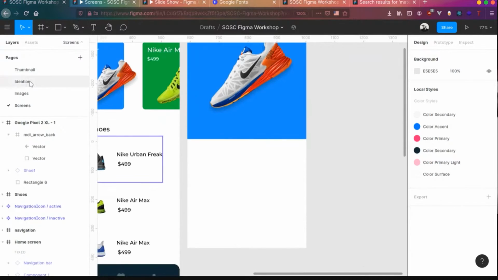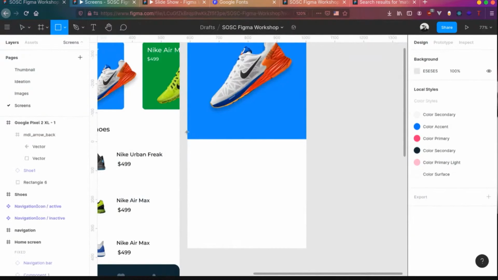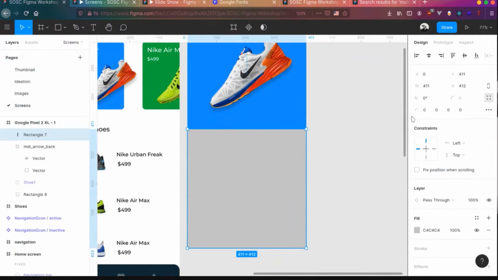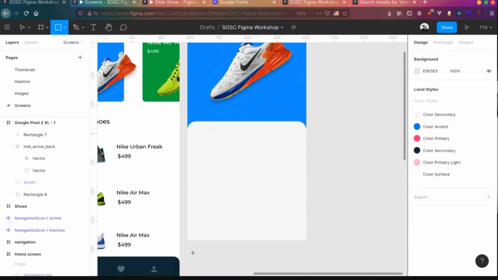So we need a navigation bar, we need an add to cart button and a details panel over there. So let's design those things together. Draw a rectangle over here and change the sizes to 50 and 50 border radius. No, that's too much. 30 and 30. And change the color to white. And let's have the bottom panel over here.